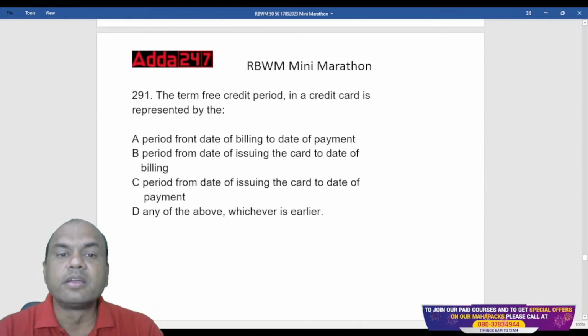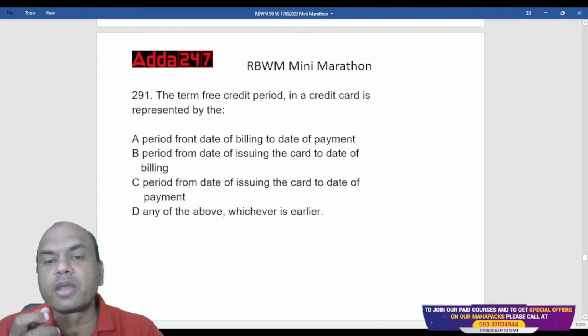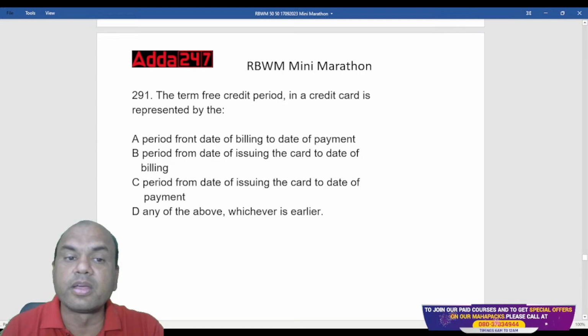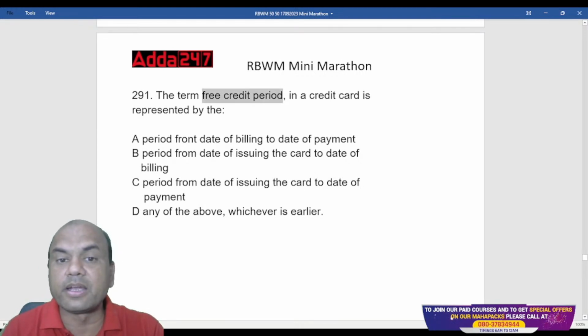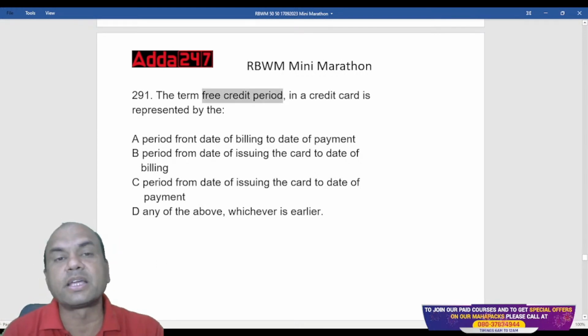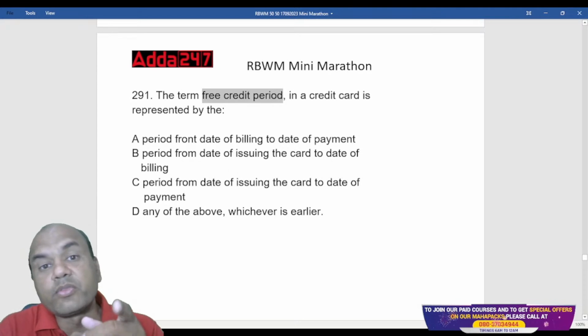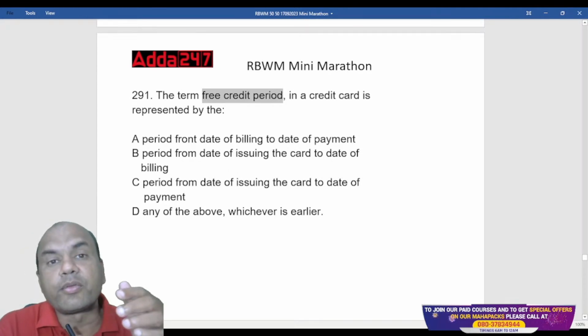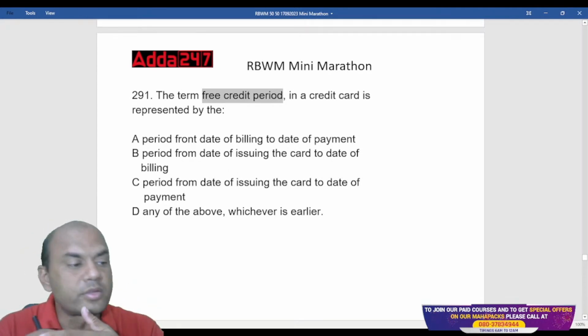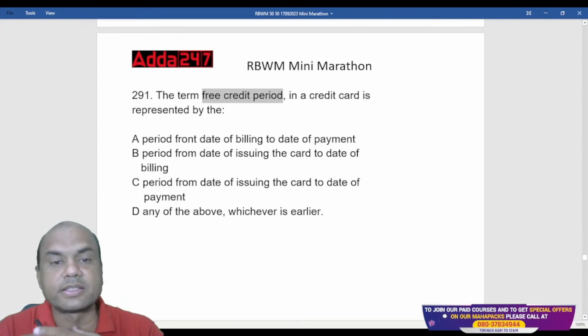Last one. The term free credit period in a credit card means what? As I told you just now, the billing date. Whenever I have a billing cycle, let's say on the 5th of every month, I'll have to pay after 20 days from the 5th. So by the 25th of that month I'll have to pay, and in that case I won't be charged any interest.